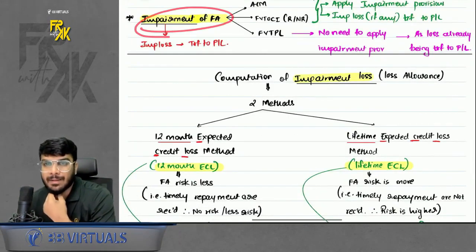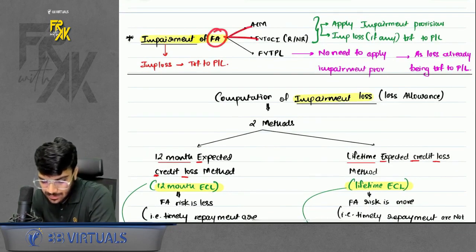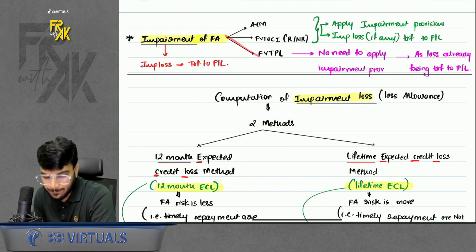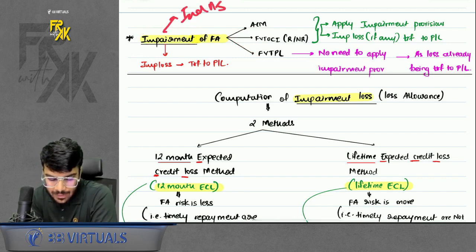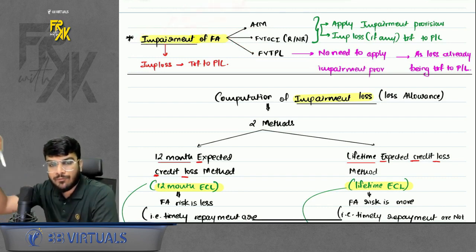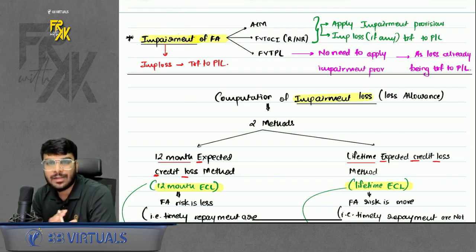Then the next point was impairment of financial asset. In case of financial asset, we have how many methods? AC, FVTOCI, and FVTPL, right? In case of impairment, what is the meaning of impairment? Do you remember we also have one Ind AS for this, Ind AS 36? The Ind AS 36 impairment talks about impairment for PPE, investment property, intangibles. This impairment is specifically for financial instruments.